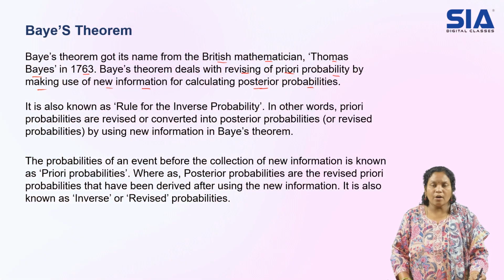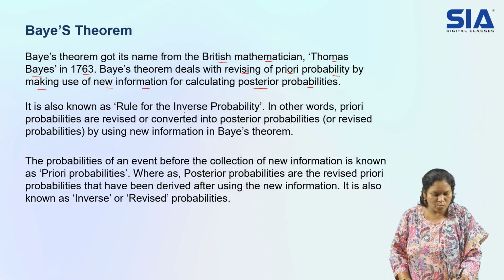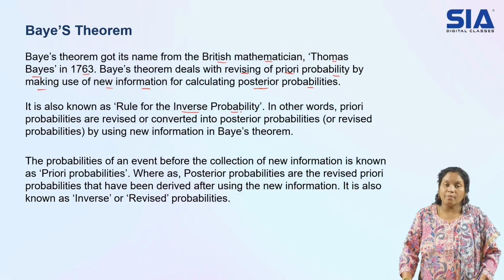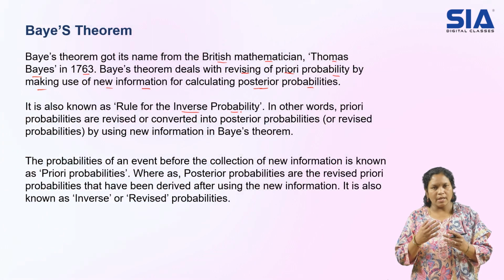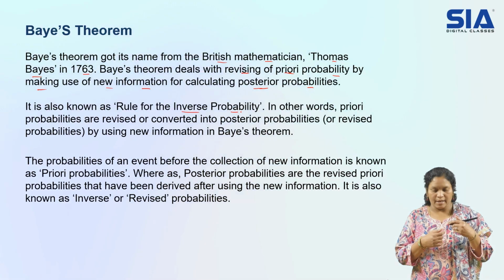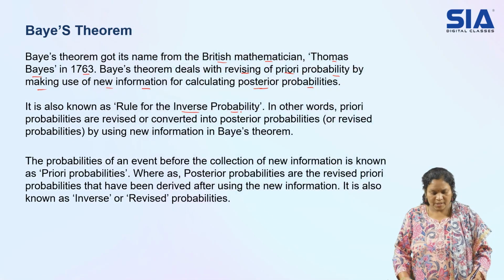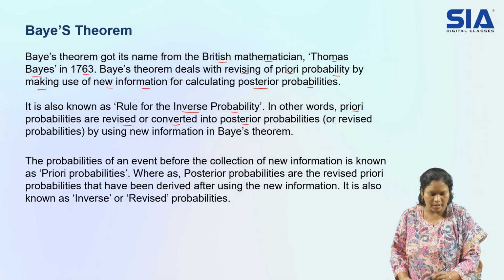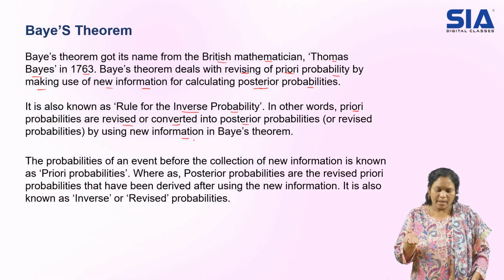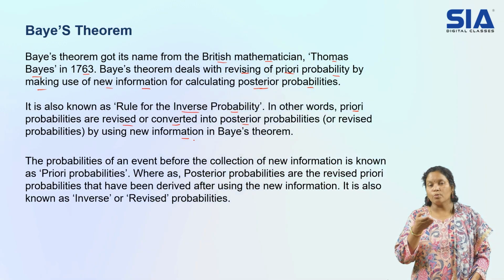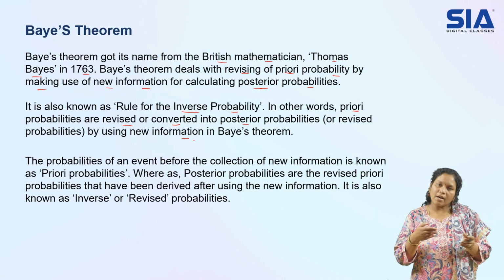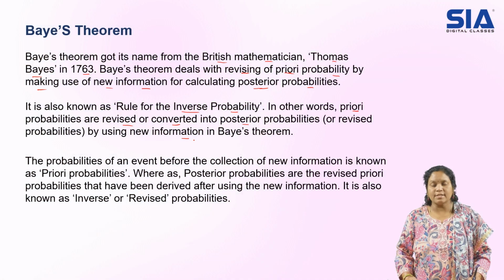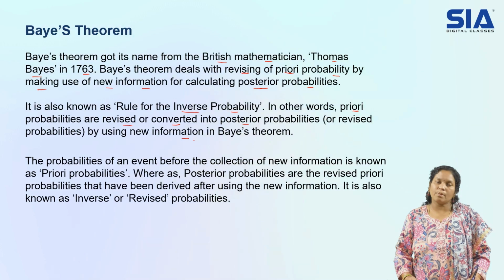Let us check how it goes on. It is also known as the rule for inverse probability. One more name we have is the rule for inverse probability, because we reverse the probabilities to get our prior values. In other words, prior probabilities are revised or converted into posterior probabilities using new information in Bayes theorem. To get prior values or posterior values, we just convert or revise the values. Revised values we will consider. So we call it inverse probability also.